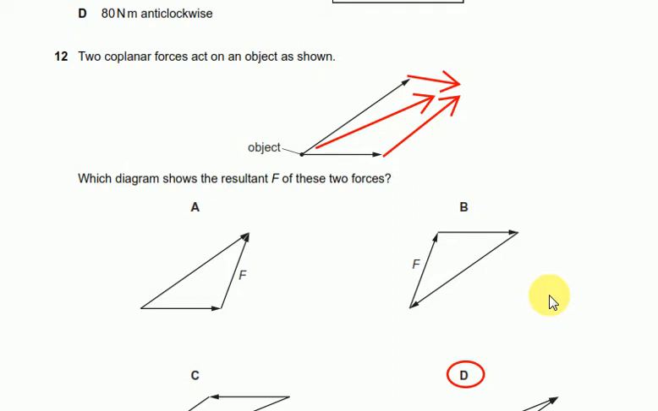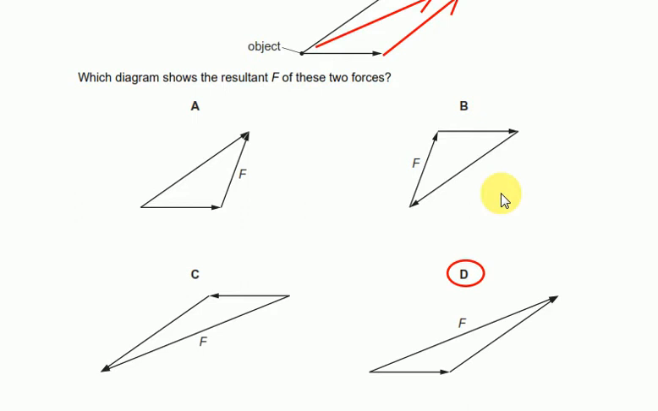Which diagram shows the resultant force of the two forces? Just add them up using the parallelogram law, and you will notice that this is the direction of the resultant force, and this would be the rectangular representation of it. Let's see, D shows it clearly that F is the resultant force. These are the arrows of the components of that resultant force.